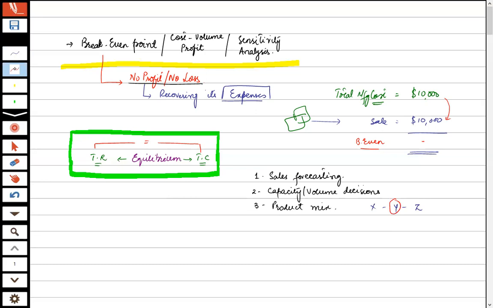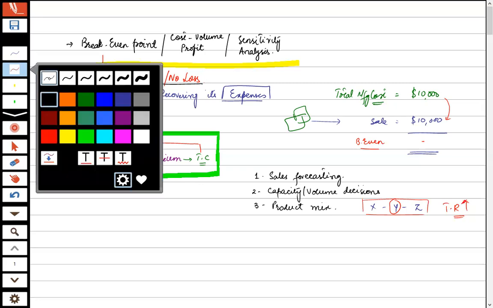But when these three products are offered in the market altogether, the total revenue of the organization becomes greater. So it is advisable to sell Y, although it is incurring losses, since the total revenue is increasing. So the decision about the product mix is also very important.